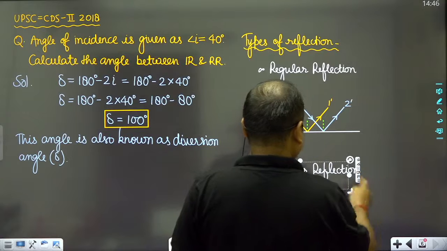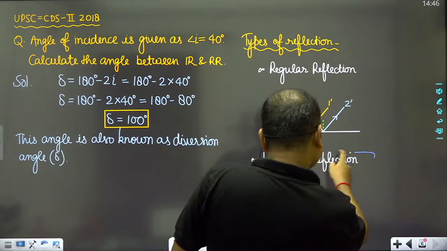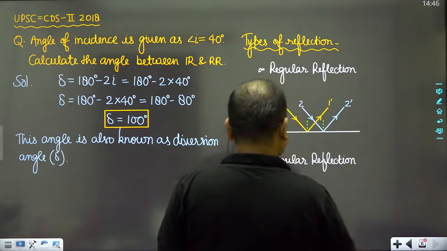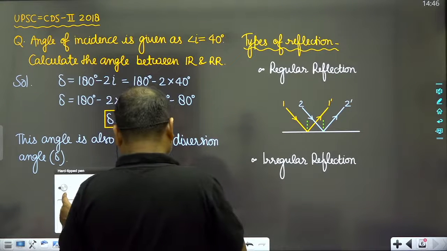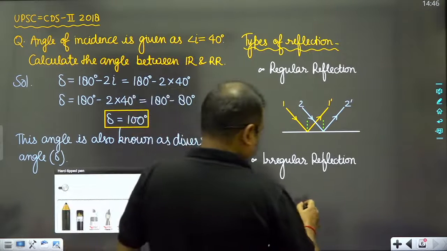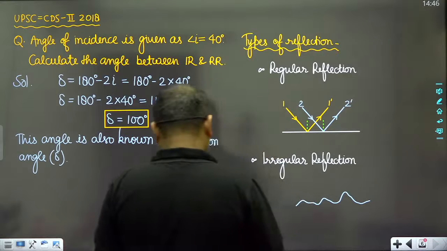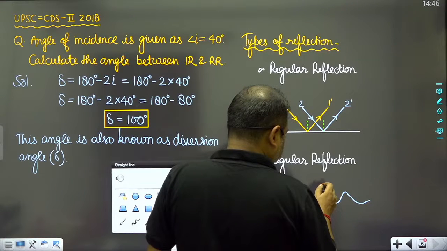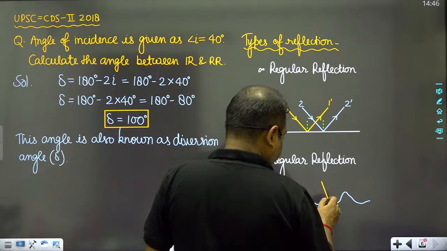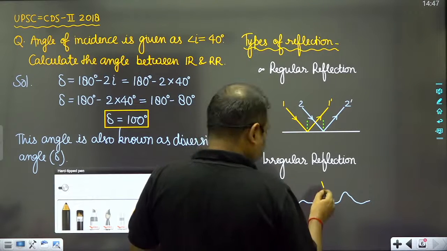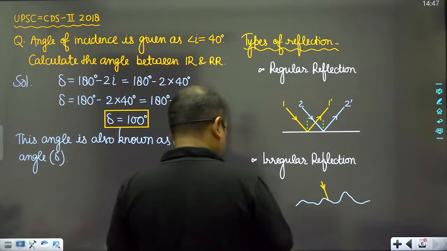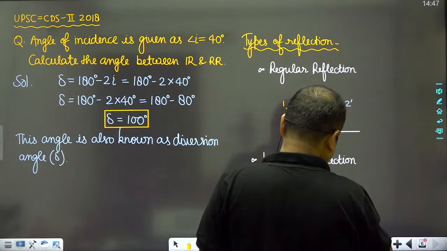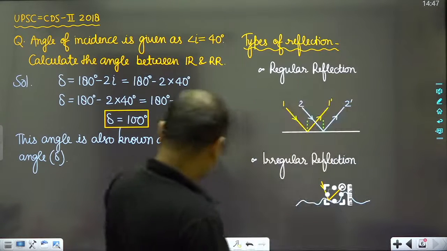But in case of irregular reflection, suppose that now here we see that a light ray is incident like this, so this is the incident ray, and now we can see that light is reflected like this.